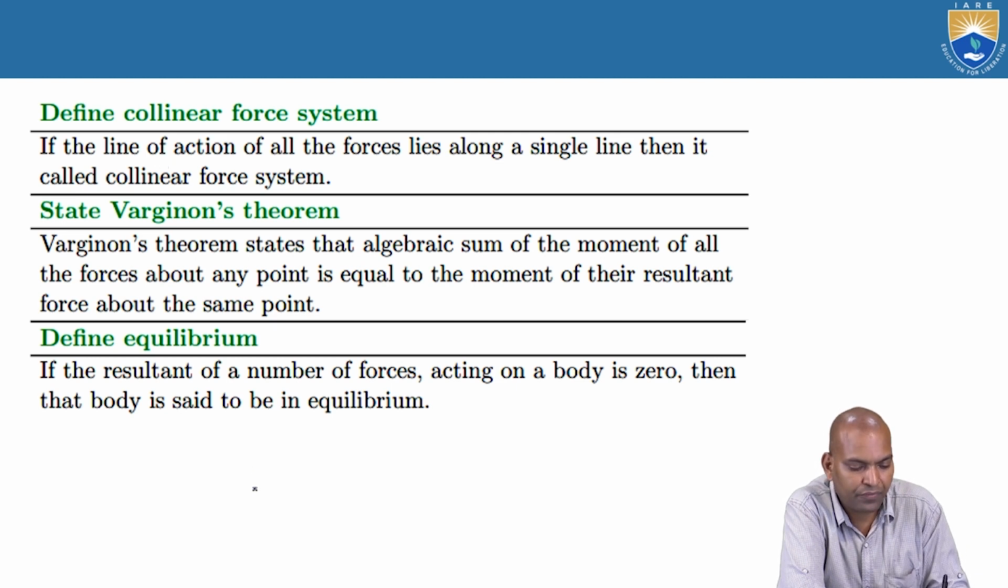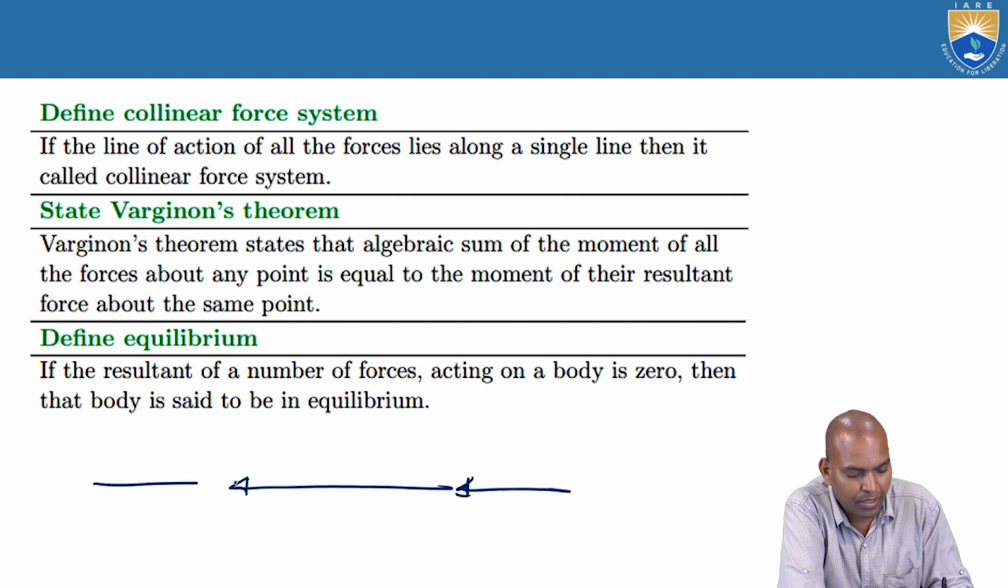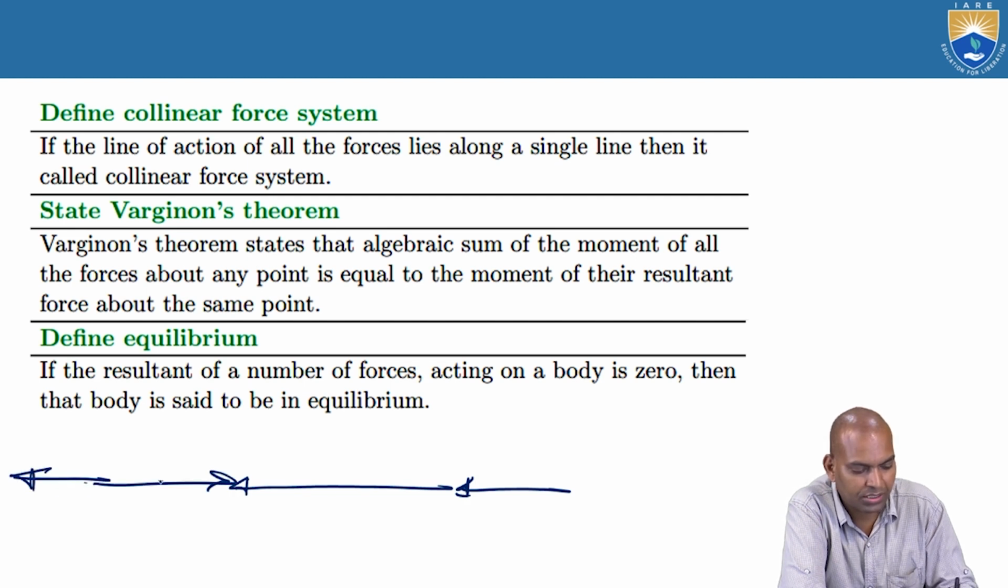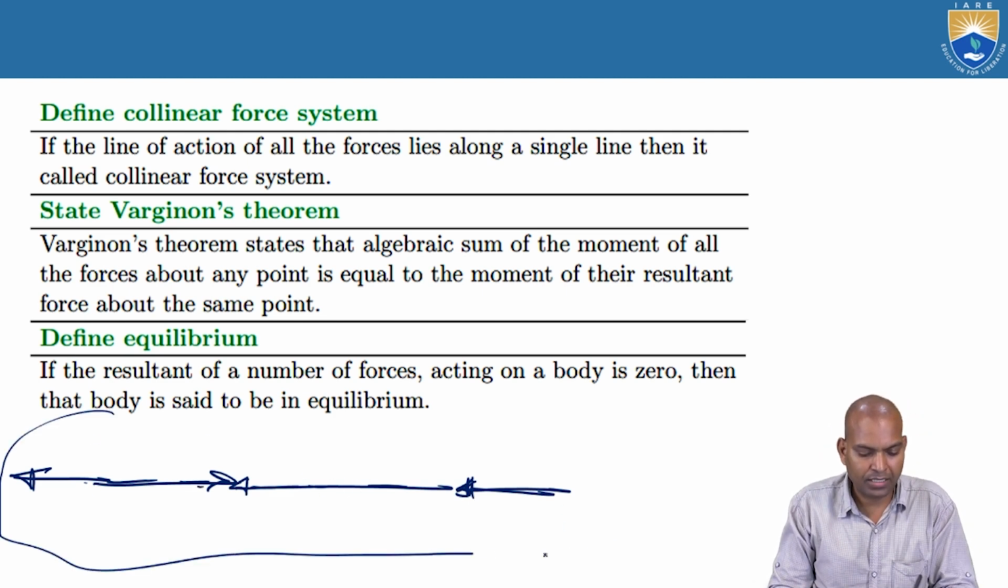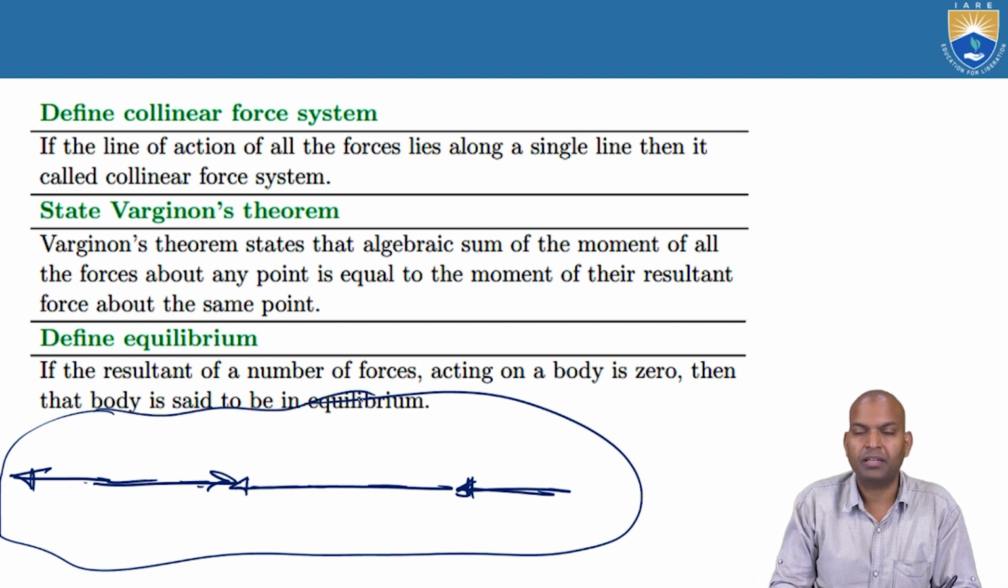The line of action of all the forces lies along the line. It may be upward or in the opposite direction. Then, in a coplanar collinear force system, the line of action is the same. If it is in the same plane, then it is known as coplanar collinear.